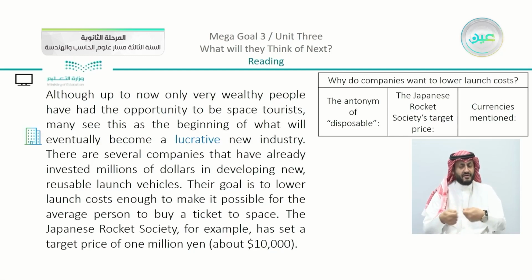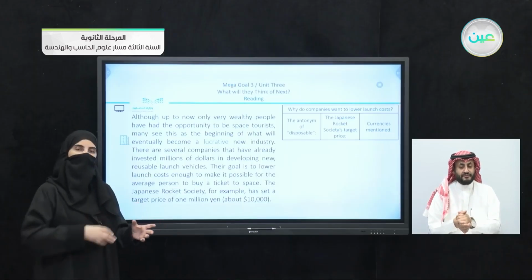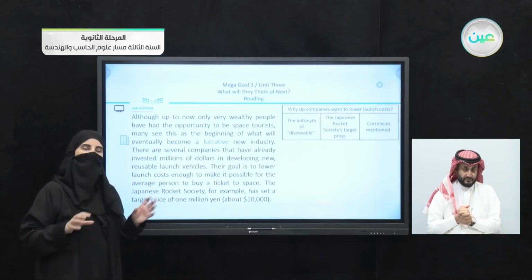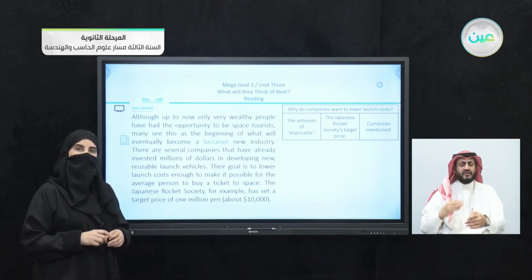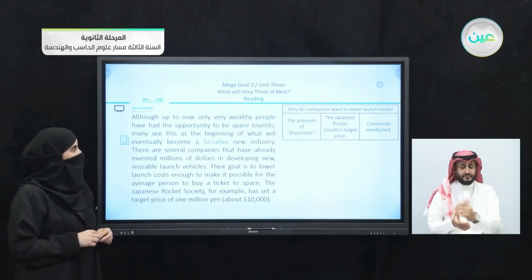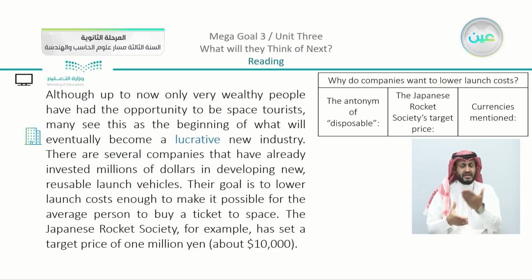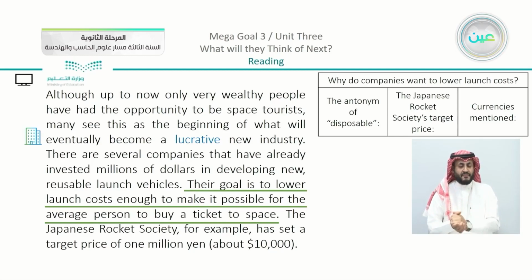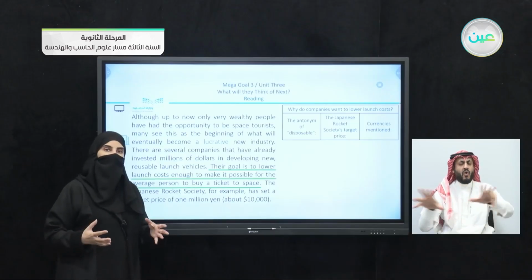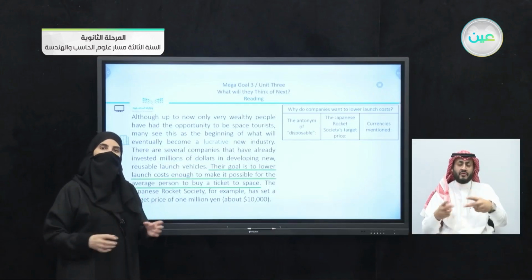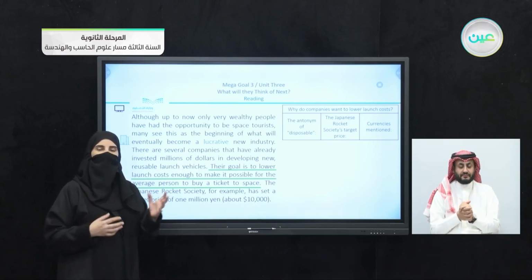Now, I read the questions with you from the very beginning. So when we scan, we can find the answers together. So starting, let's just do it together. We have here, why do companies want to lower launch costs? We can see that their goal is to lower launch costs enough to make it possible for the average person to buy a ticket to space. Now, this is something exciting, that they want even average people, not the wealthy, to have the chance to go to space.